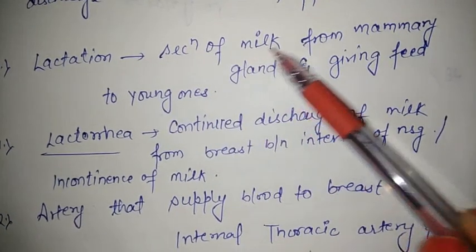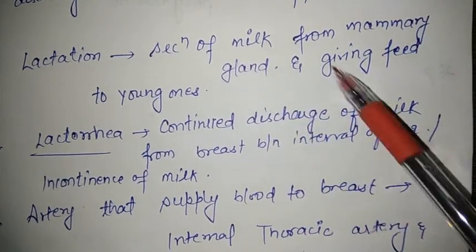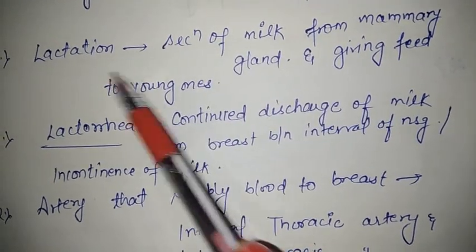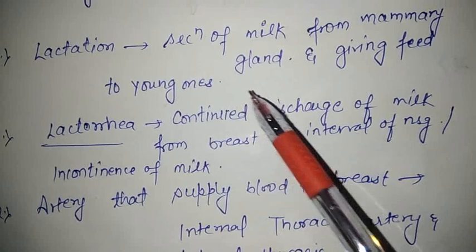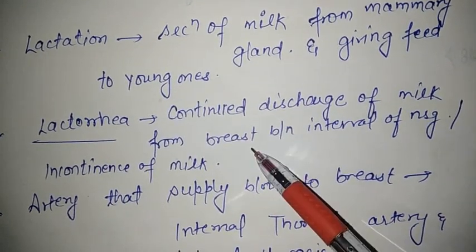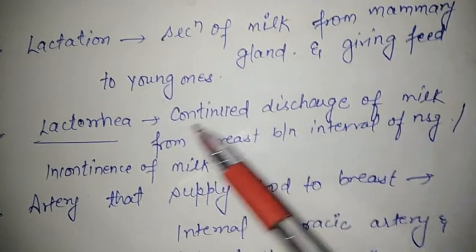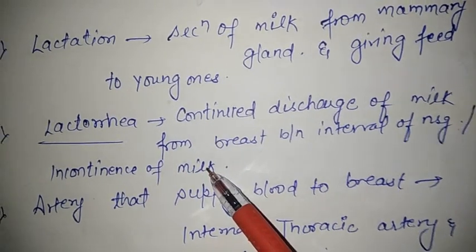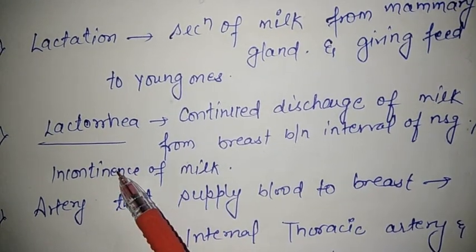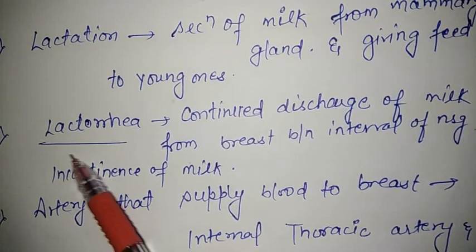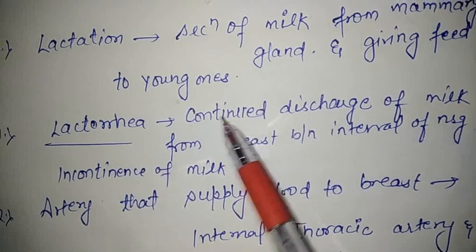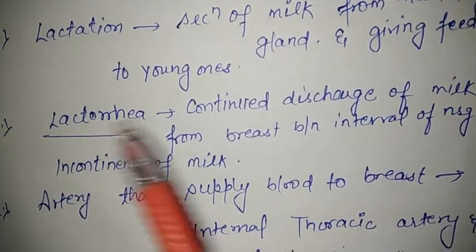Lactation is secretion of milk from the mammary gland and giving feed to the young ones. That is, the process of nursing the child is known as lactation. Lactorrhea is continued discharge of milk from the breast between the intervals of nursing, or incontinence of milk, when there is uncontrolled production or secretion of milk. That means it is not controlled, it is continuous discharge, that is lactorrhea.